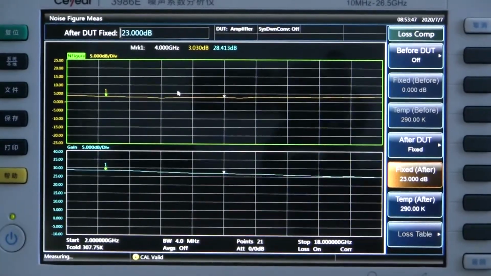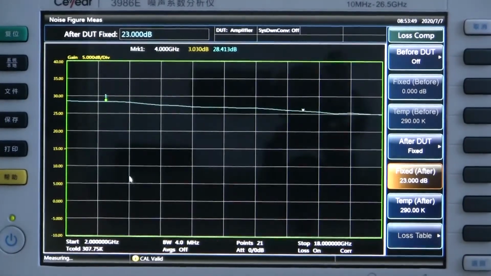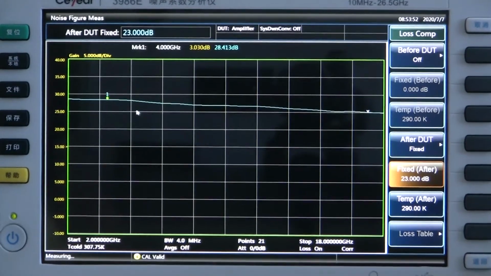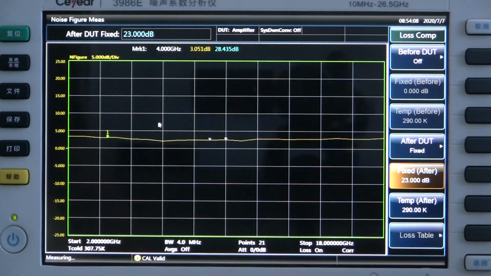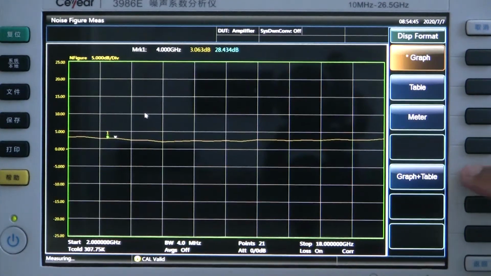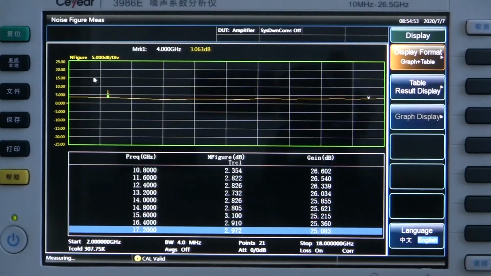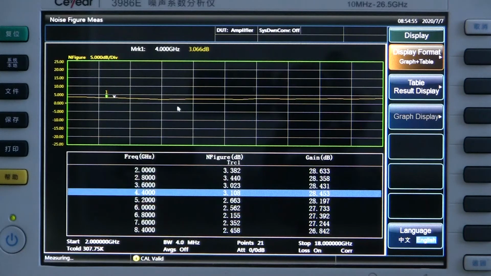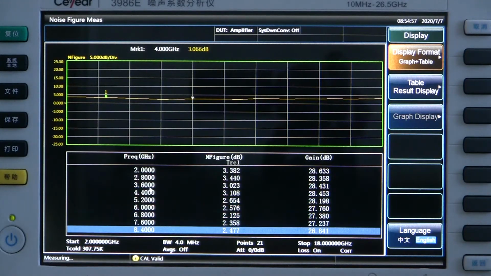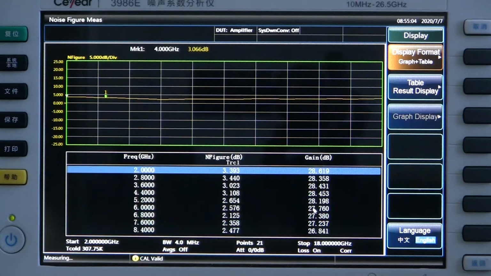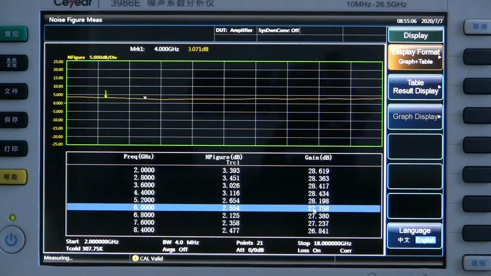We can see that the gain is around 20 dB from 2 GHz to 18 GHz, and the noise figure is about 3 dB at the cursor frequency. We select Graph plus Table displaying mode. We can see that the noise figure is displayed in graph at the top. The bottom part shows the noise figure and the gain of the 21 scanning points. That's all about the amplifier testing using noise figure analyzer.